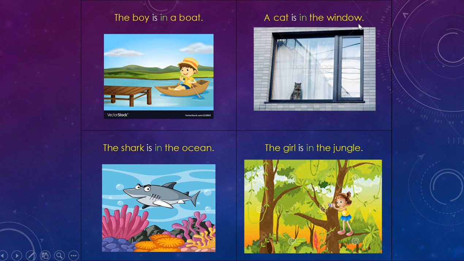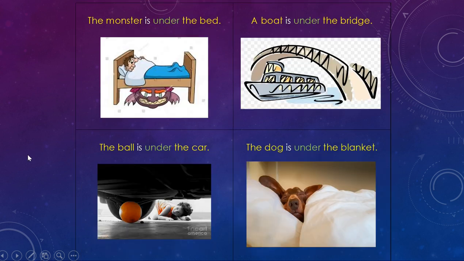This cat is in the window. So a cat, right here, we've got this little cat. Where is he located? In the window. The window is all around him. Down here, we see the shark. What's all around the shark? The ocean. So we can say the shark is in the ocean. Similar to this, we have this girl right here. Where is she located? This girl is in the jungle. The jungle is all around her. Okay, we'll move on to our next preposition example.